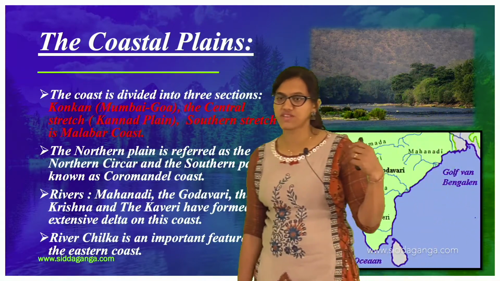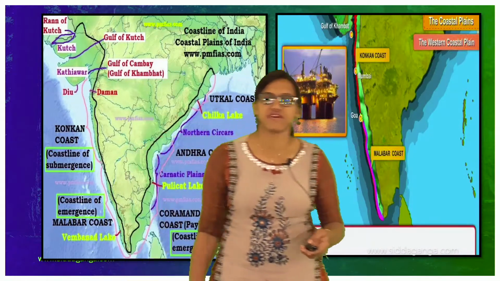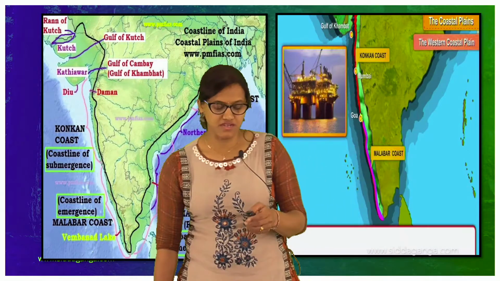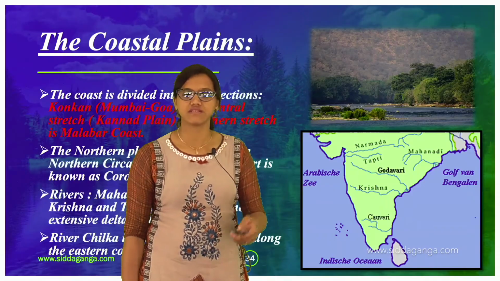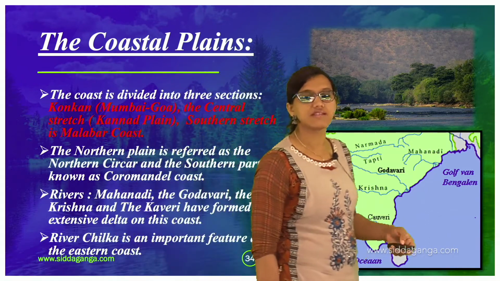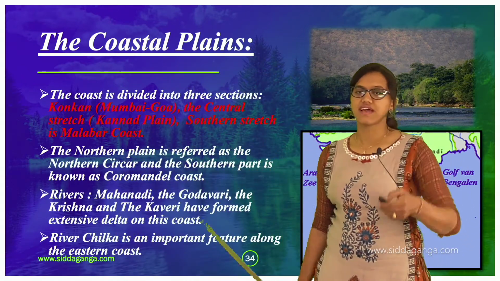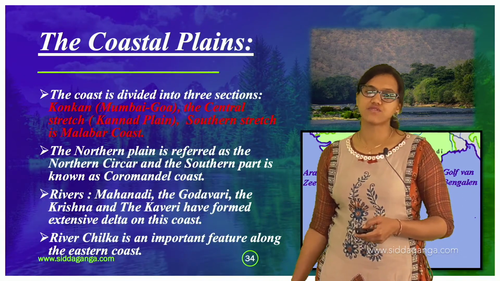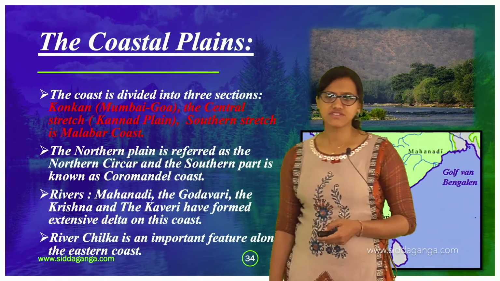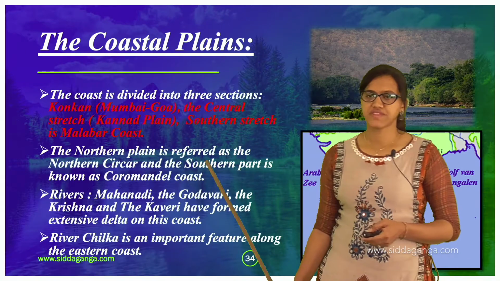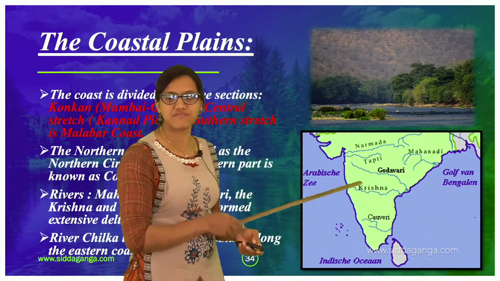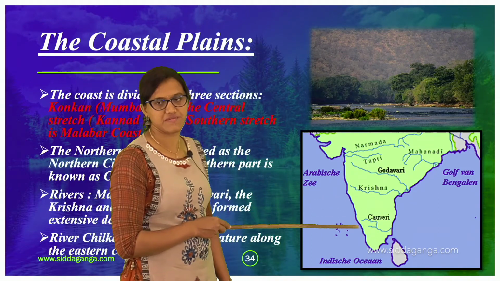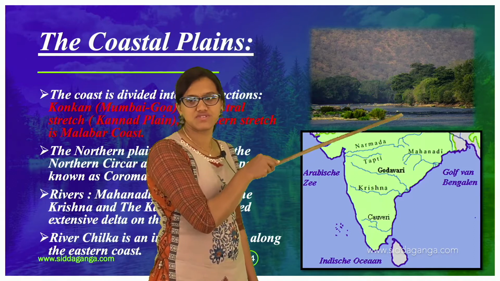We did discuss that, right? The Coromandel coast, we did find it here, the southern part of the eastern coast, the southernmost part there. So at the southern end, at one side it is the Malabar coast and at the other side it is the Coromandel coast. The rivers which we can see here are the Mahanadi, you can find it here, then Godavari, Krishna and Kaveri. This is the Kaveri picture which I have taken.